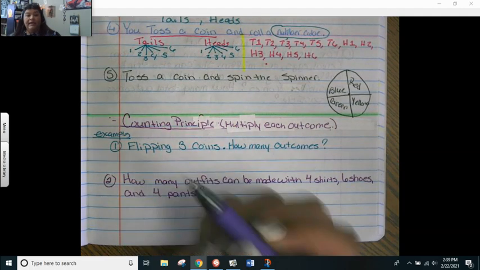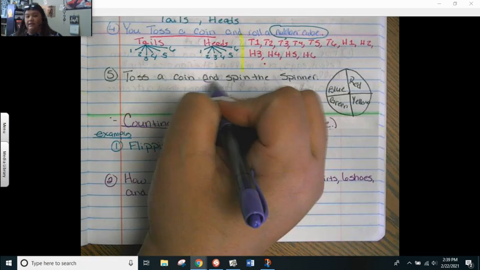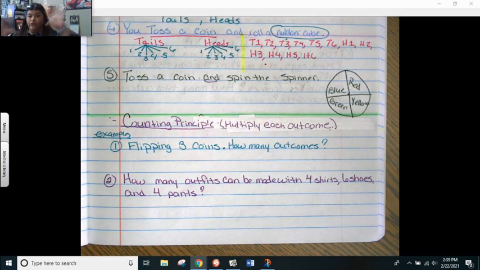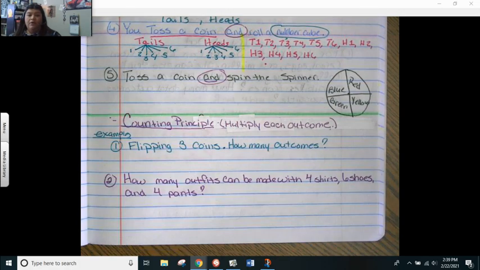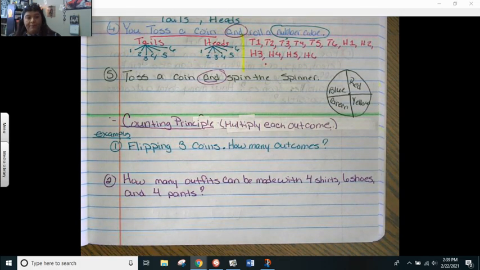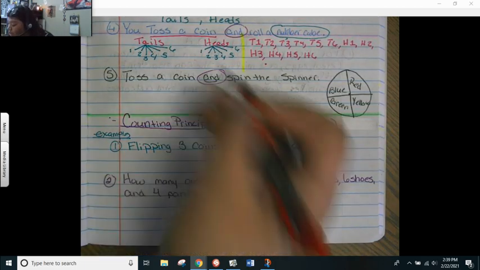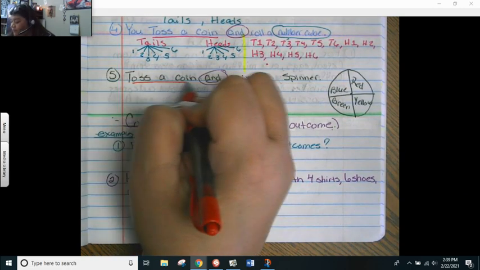All right, the next one again has two events. Anytime you see the word and, it's two separate events. The word and is two separate events, okay? You see it here and you see it there, which means I'm going to have to do a tree diagram, okay? So the first event, my tree trunks, those solid tree trunks, is tossing a coin. So here's my tossing of a coin.